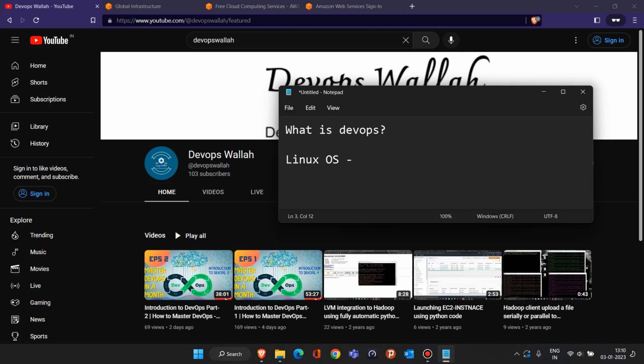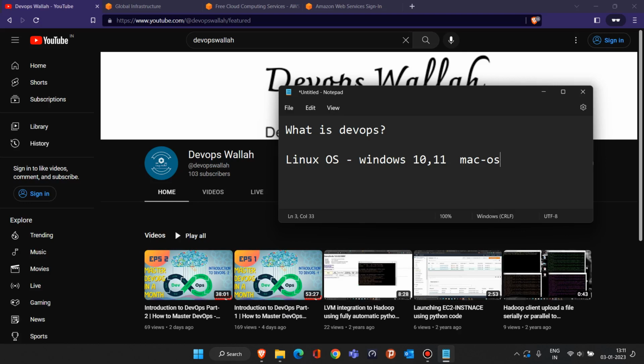Maybe some of you are using Windows 10 or Windows 11, and some of you may be using Mac OS. Exactly the same way, Linux is also just an operating system. But we have to learn the Linux operating system, so you'll require a laptop on which Linux is installed. Then only can you do the practicals of Linux, right?